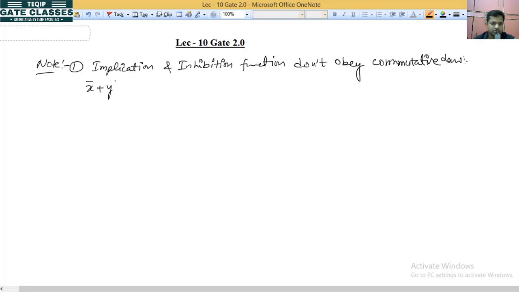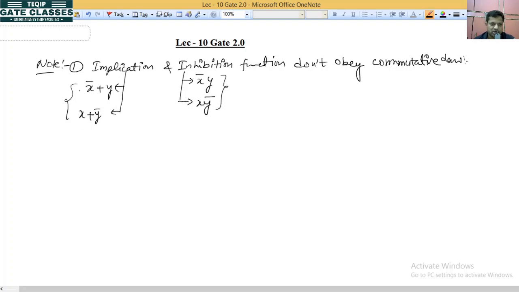The implication function is present in two forms. The first one is this one, and the second one is x plus y bar. Now the inhibition function is x bar y, or it will be x y bar. These two are called the inhibition function and these two are called the implication function.